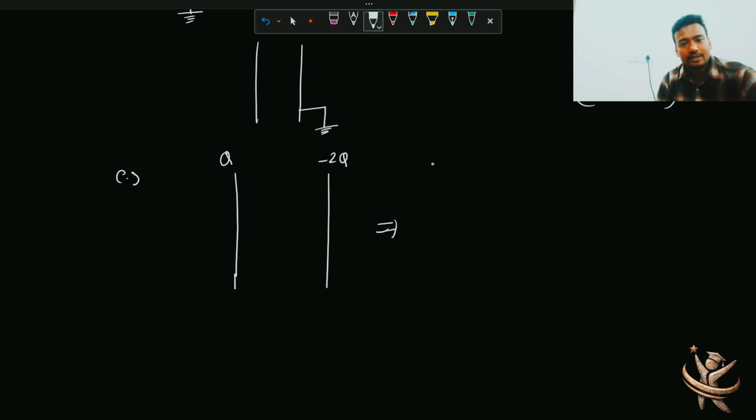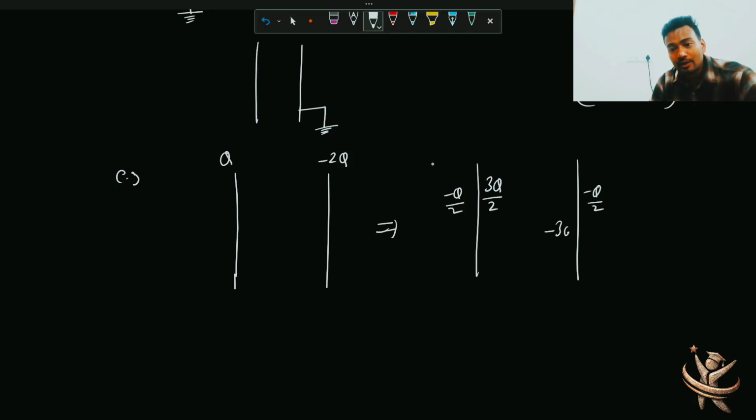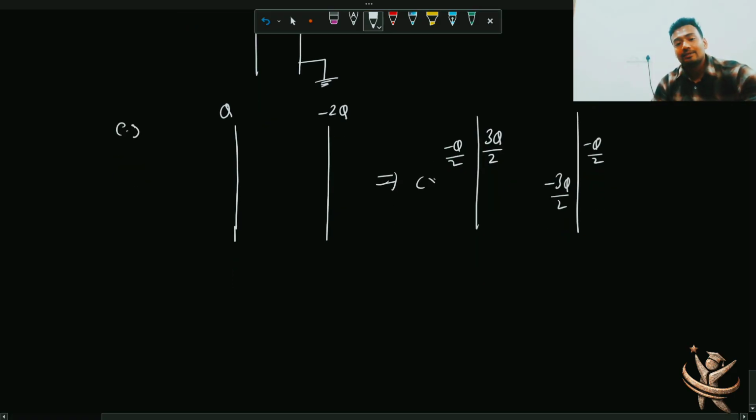So the real reason is you first distribute the charges. So total charge is q minus 2q, that is minus q. So this is minus q by 2, and this is minus q by 2. So q minus q by 2, so minus minus, so basically this will be 3q by 2. If I add them, you are going to get this q. So this will be minus 3q by 2. So as I said, this is not a capacitor.